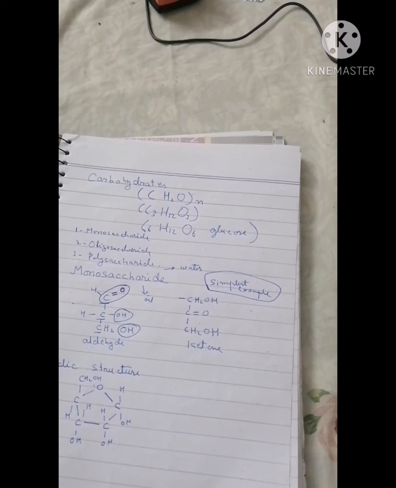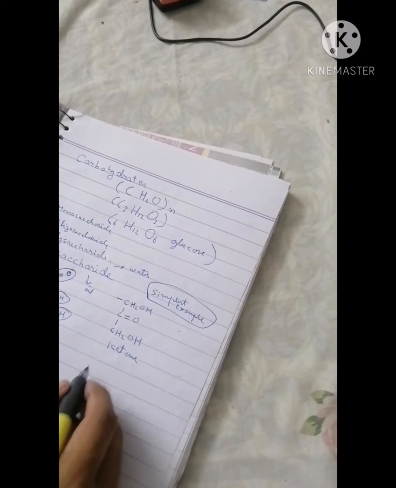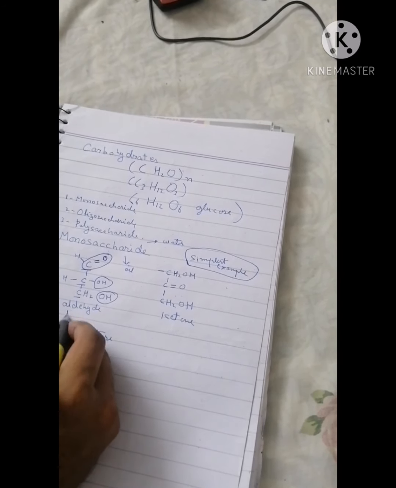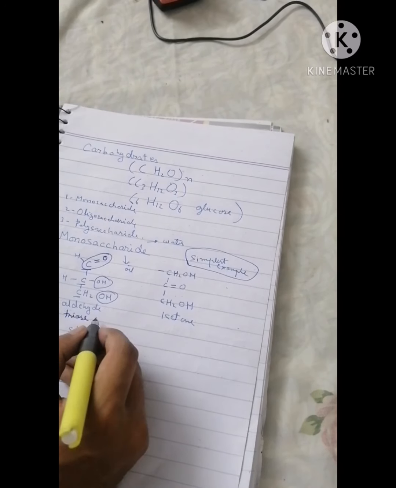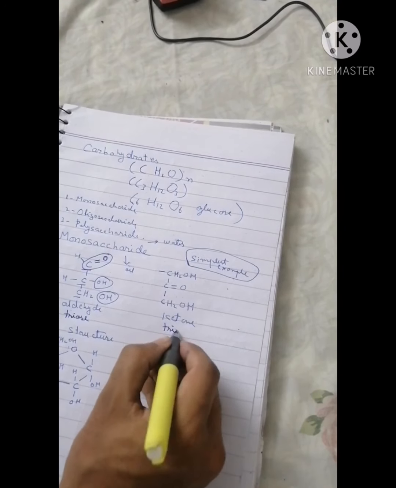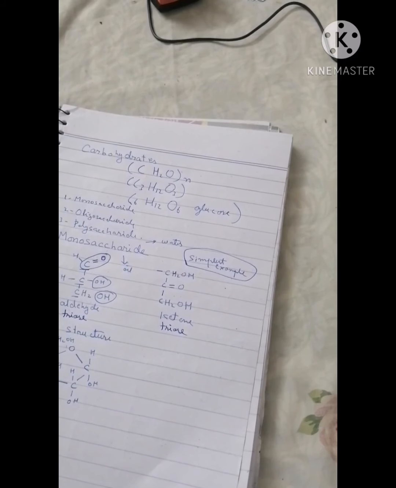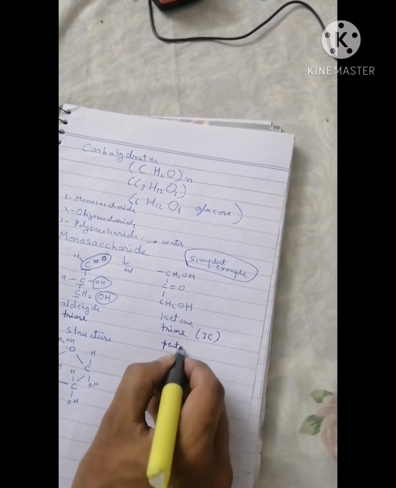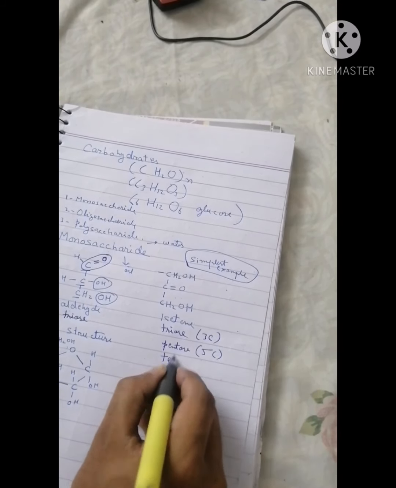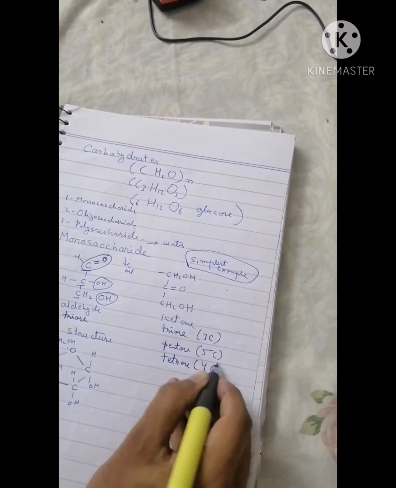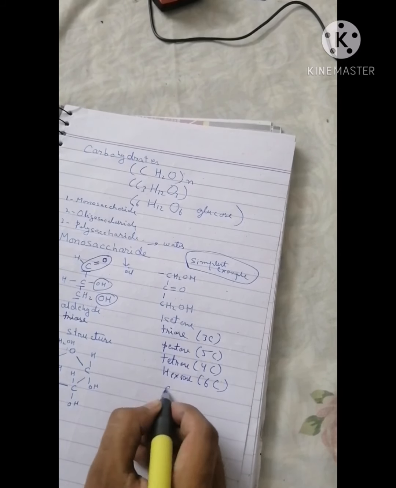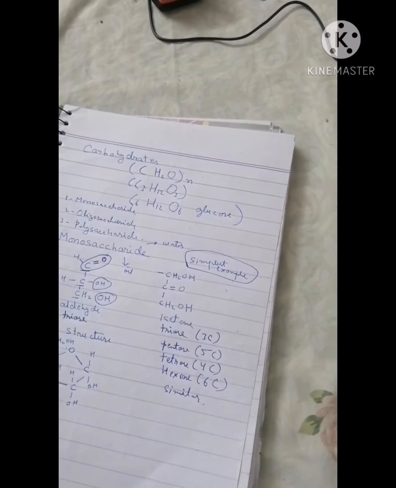So depending upon the number of carbon atoms, monosaccharides can be trioses, tetroses, pentoses, hexoses, heptoses. It is an example of a triose, that is, the simplest monosaccharide. It is also a triose ketone. They both are trioses. So trioses are 3 carbon, tetroses are 4 carbon, pentoses are 5 carbon, hexoses are 6 carbon, and so on. We will continue.